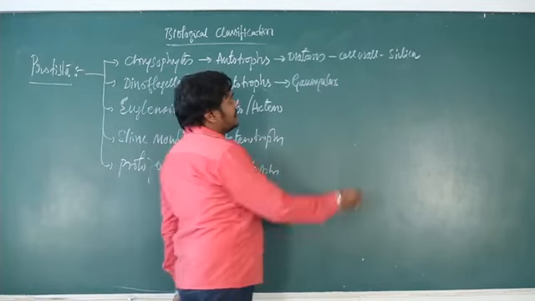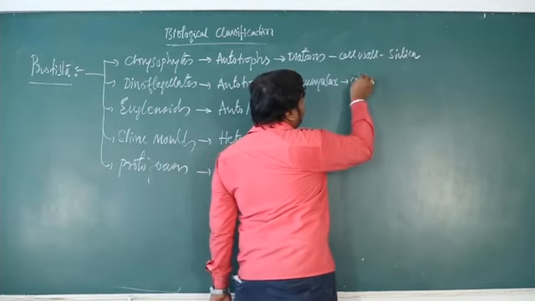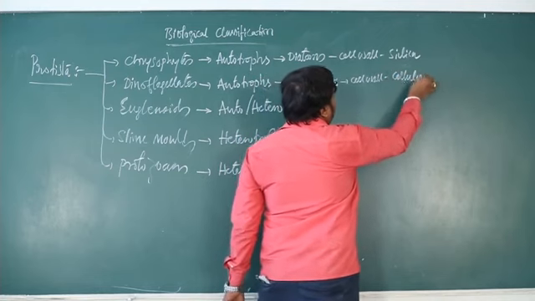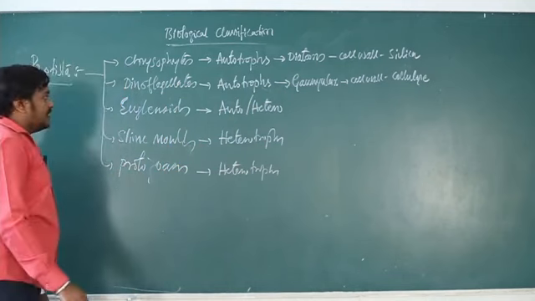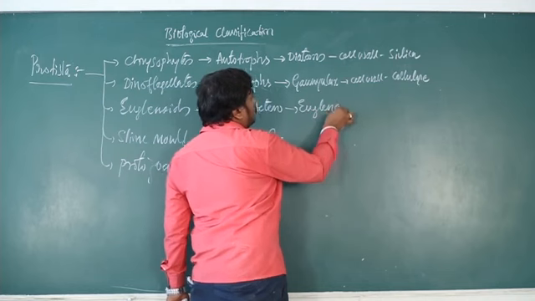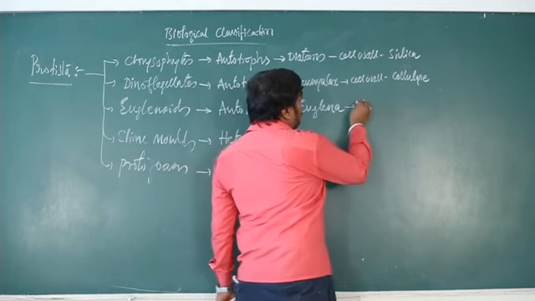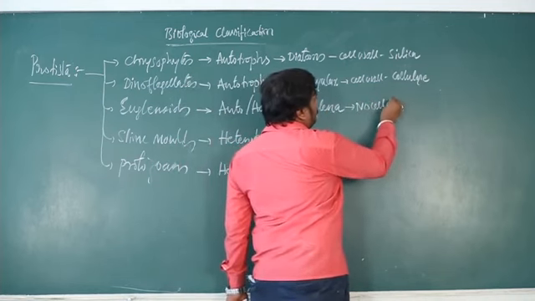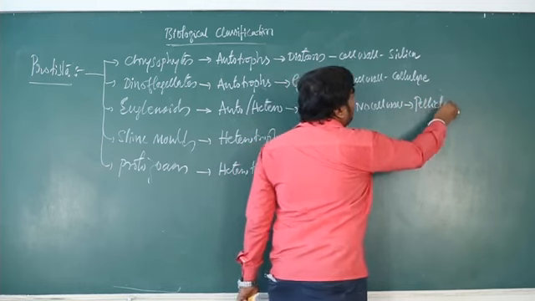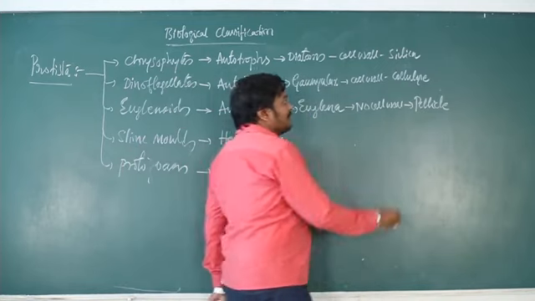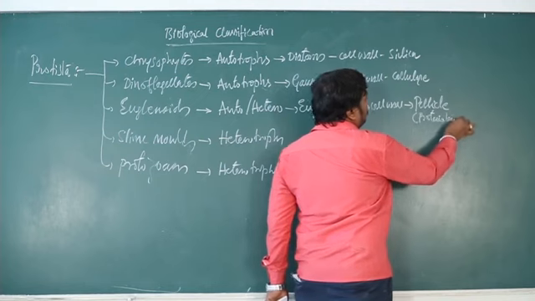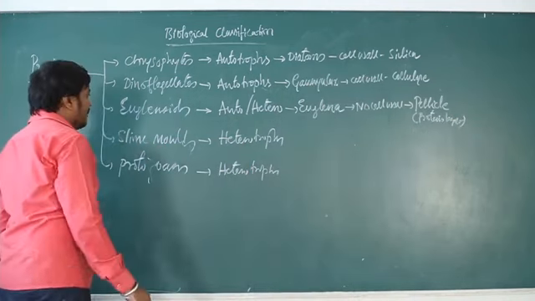Okay, here the cell wall, in case of Gonyaulax, cell wall is made up of cellulose. Then euglenoids, example, euglena. No cell wall. Instead, pellicle is present. Pellicle is a protein layer.